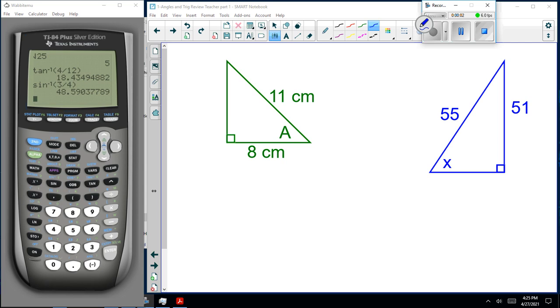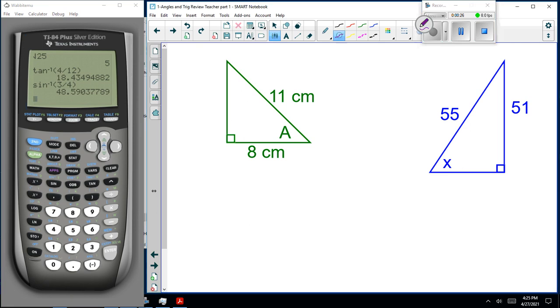Hello, ladies and gentlemen. Welcome back to Math 20-3, Chapter 5, Lesson 1, Angles and Trig Review. Now, here we are finding the missing angles, finding the angle given the sides of the triangle. For these two, I'm going to set them up for you. I'm going to tell you what sides they are. I expect you to solve them, okay?